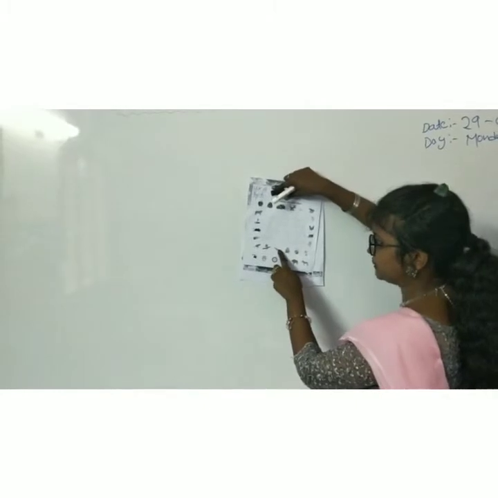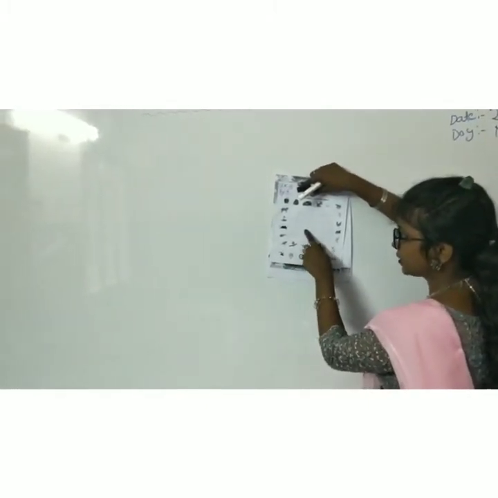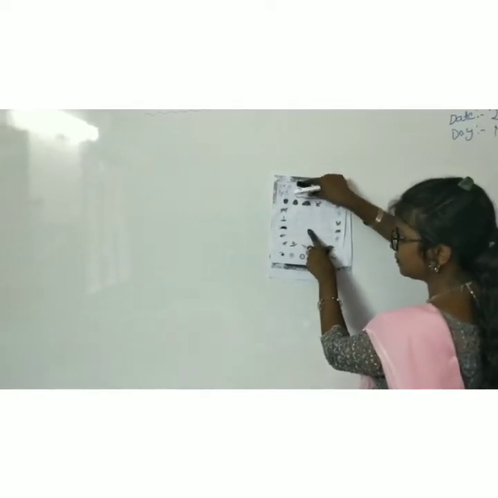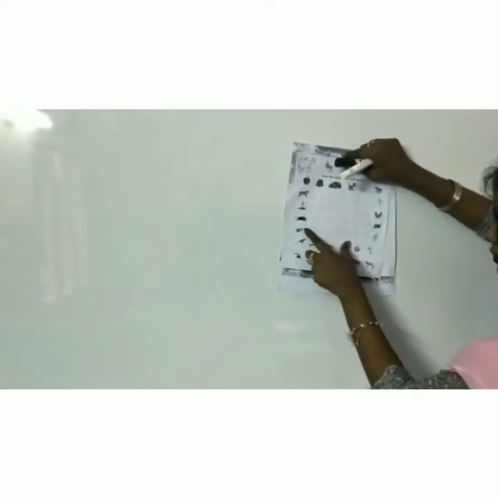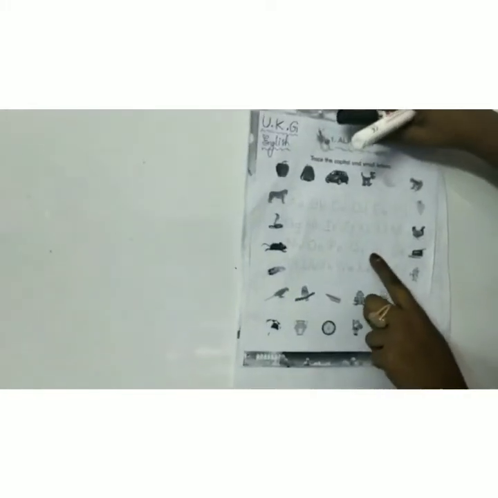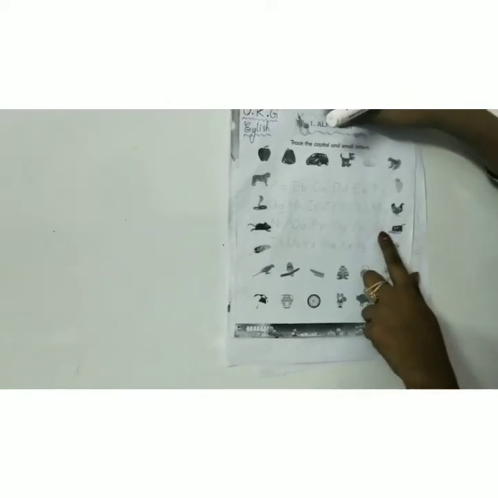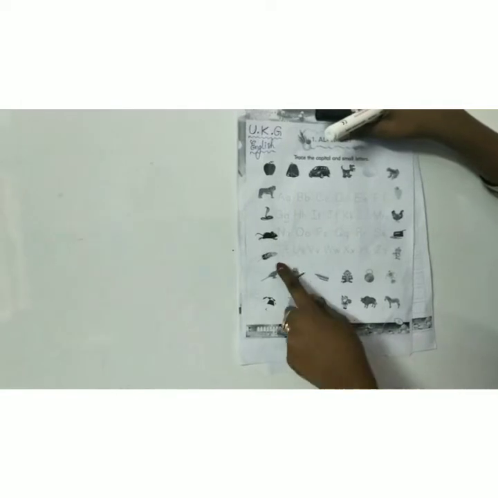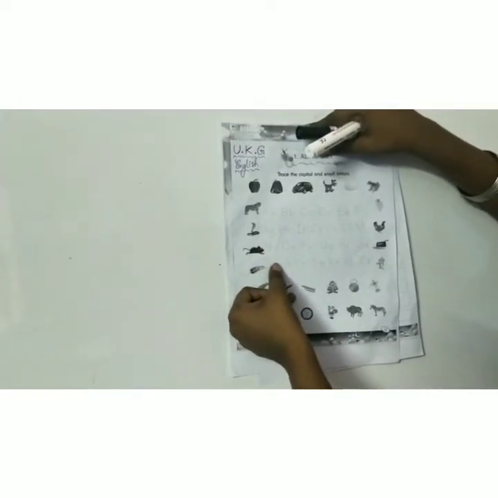N for nib. O for owl. P, capital P, small p. P for parrot. Q for quilt. R, capital R, small r. Rabbit. S for snake. Capital S, small s. Snake. And the T. Don't forget to trace, children. Trace T, small t. Okay.